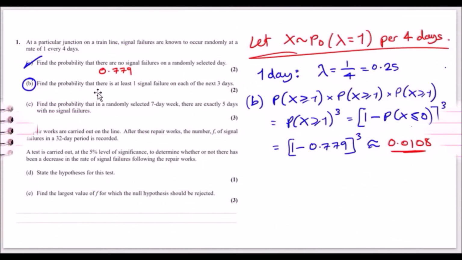Find the probability that there is at least one signal failure on each of the next 3 days. So let's just picture at least one signal failure. That's pretty much telling us that it's going to be greater or equal to 1. Simple as that. Because we're trying to calculate for the next 3 days, we need to pretty much accumulate. So we're going to do this probability times the same instance for every single time. So each probability must be greater than or equal to 1.